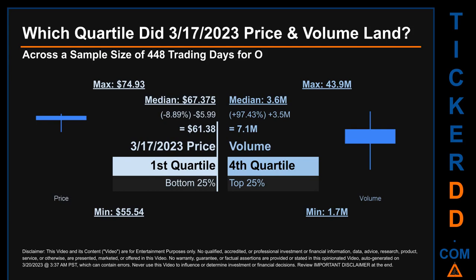The day's volume landed within the fourth quartile, marking it within the top 25% of all sampled daily volume, which saw a max daily volume of 43.9 million and a minimum of 1.7 million. Quartiles tell us about the spread of a data set by breaking that data set into quarters, just like how the median breaks the set into half. Descriptively, O has a median price of $67.375. Therefore, March 17, 2023 price was lower from that middle marker by 8.89%. The day's volume of 7.1 million was more than the median by 97.43%.